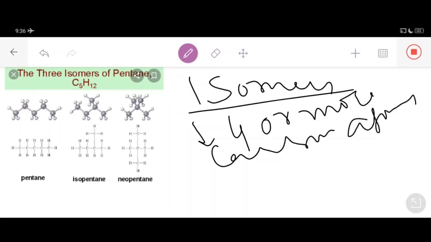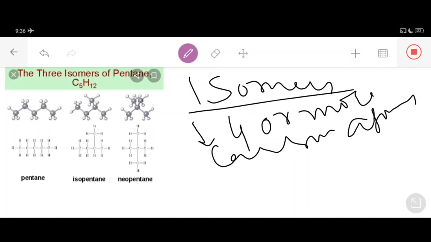So somebody will pose this question, a very important question: why are methane, ethane and propane not showing the phenomenon of isomerism? I must tell you, dear students, that isomerism is possible only with hydrocarbons having four or more carbon atoms. Mark my words and jot it down. This is a very important point.